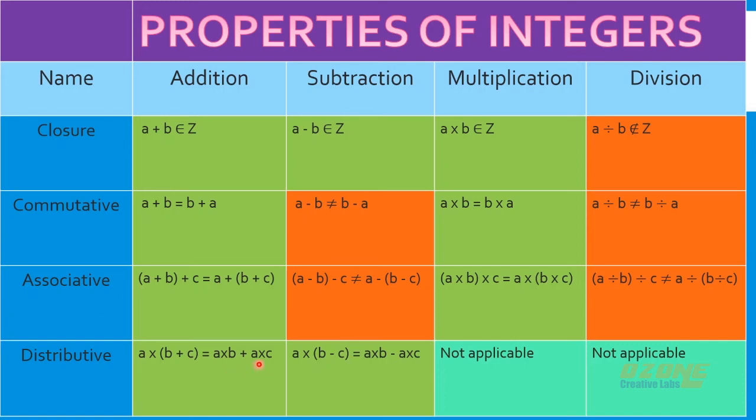That is what we call opening the brackets. Same way in subtraction also, a into (b minus c) will be equal to a into b minus a into c.